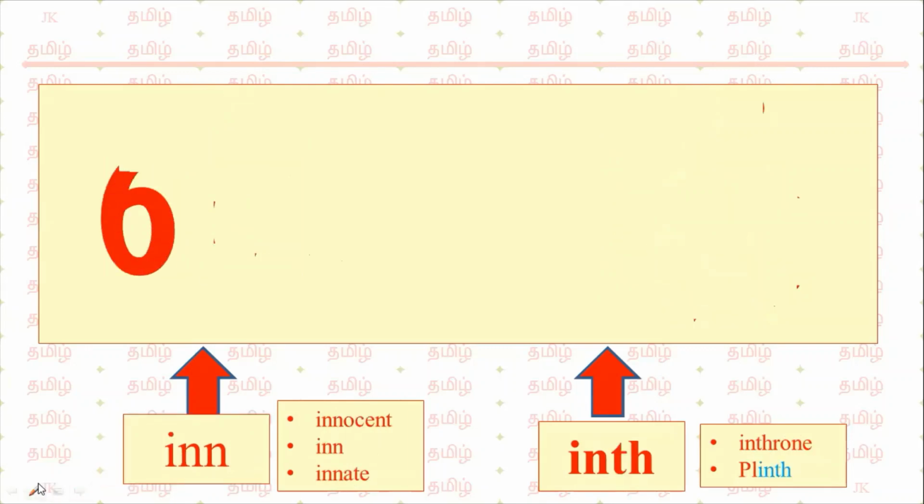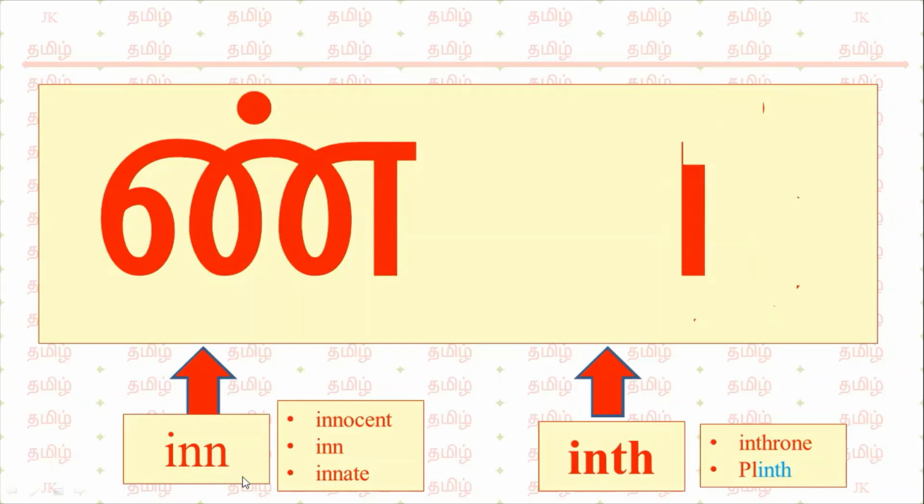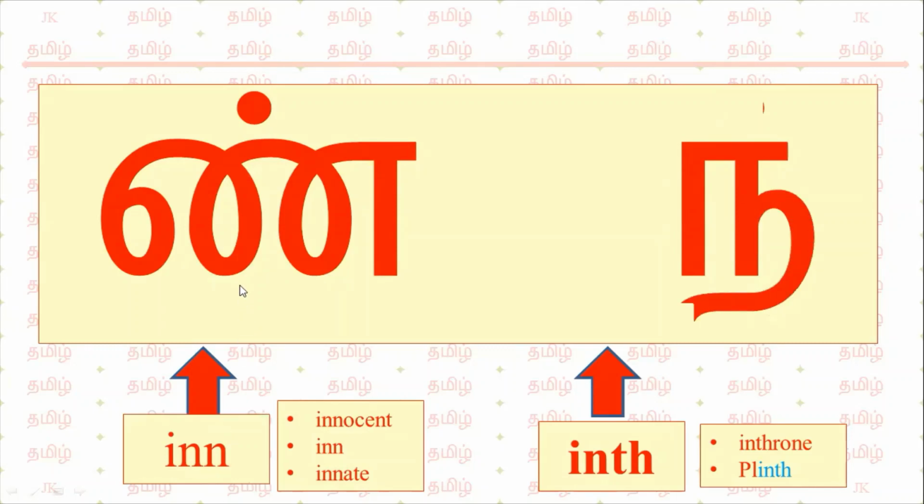The next 2 letters of soft consonants are in, innocent, in, innate. See here, we have written INN. The reason is the pronunciation of in will be extended by one more second. So we have written double N. This is called ind. Plinth is a very apt example for pronunciation of ind.